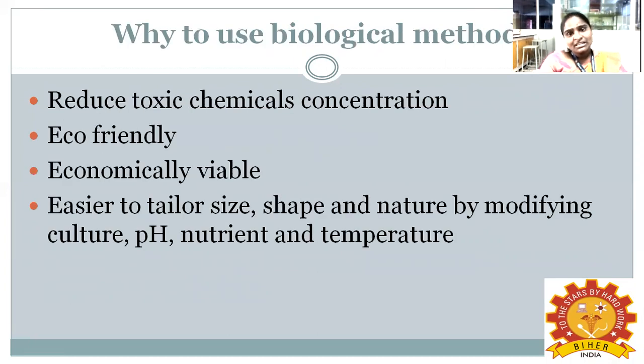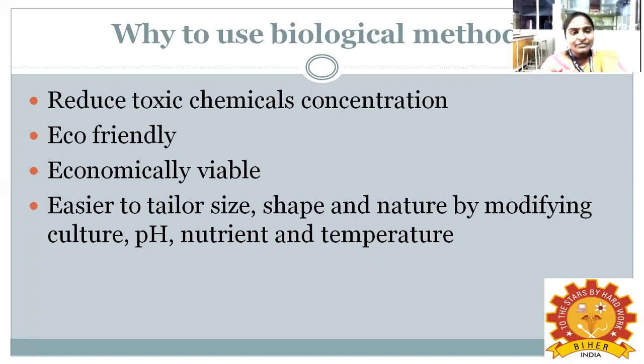Why use the biological method? What is the necessity of using it? You can reduce the toxic chemical concentration. It's an eco-friendly, economically viable method, and it is easier to tailor size, shape, and nature by modifying the culture, pH, nutrients, and temperature. It's a non-toxic and eco-friendly method because we are not using any toxic material here.